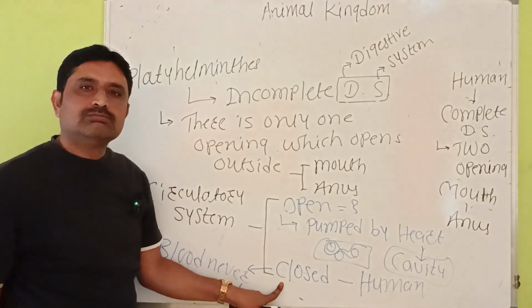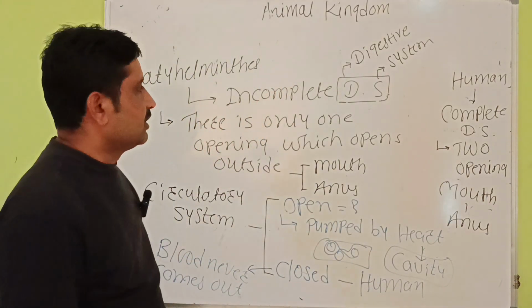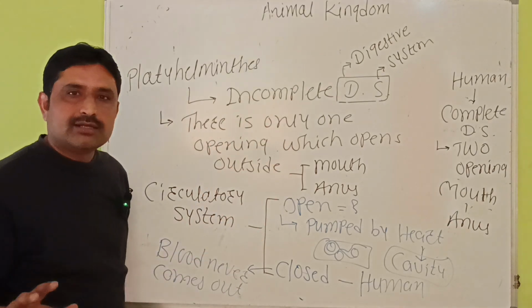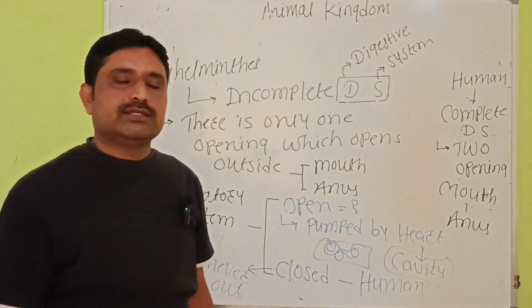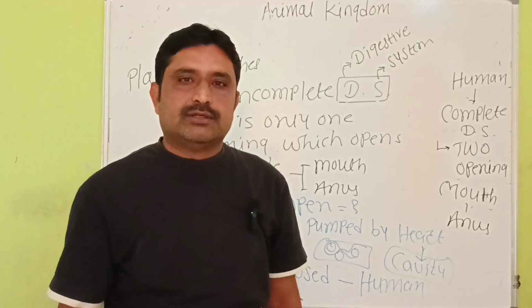Second one is closed. Closed matlab blood never comes out. So considering these, animals are classified. In the next class, in the next video, we learn the third basic, and that is body symmetry.